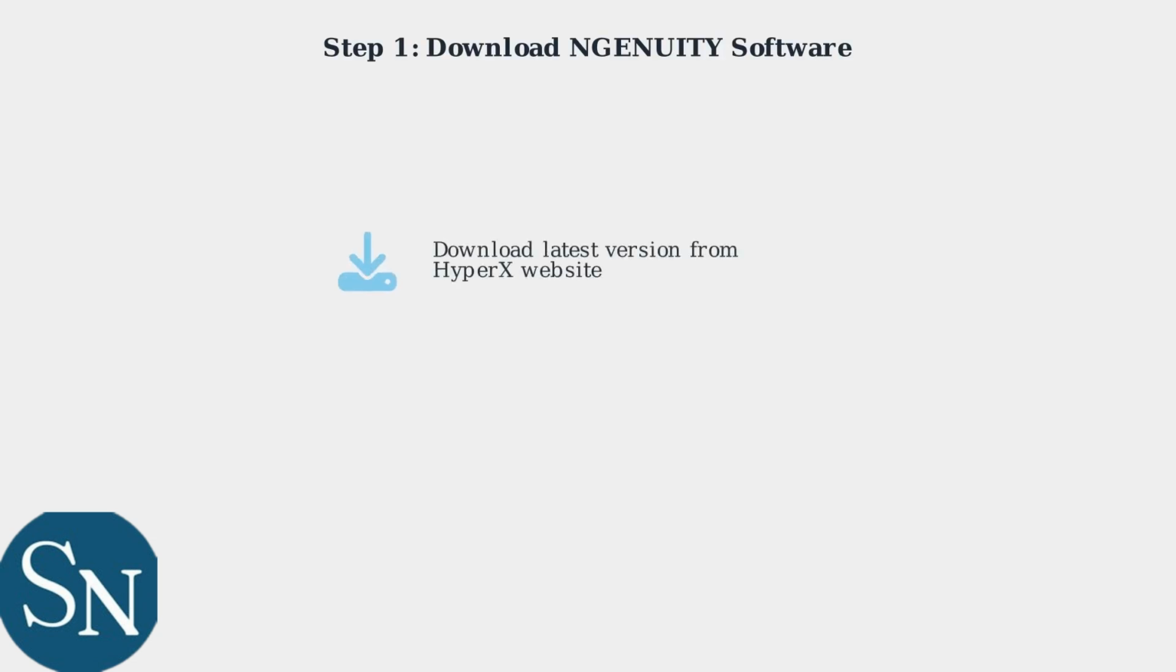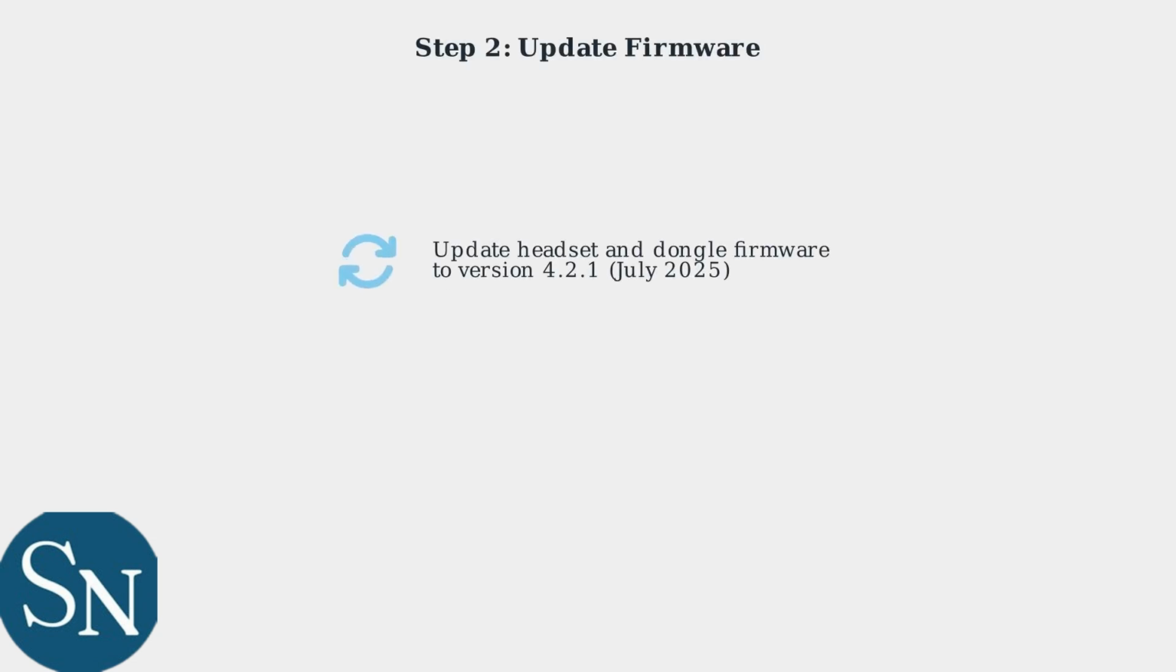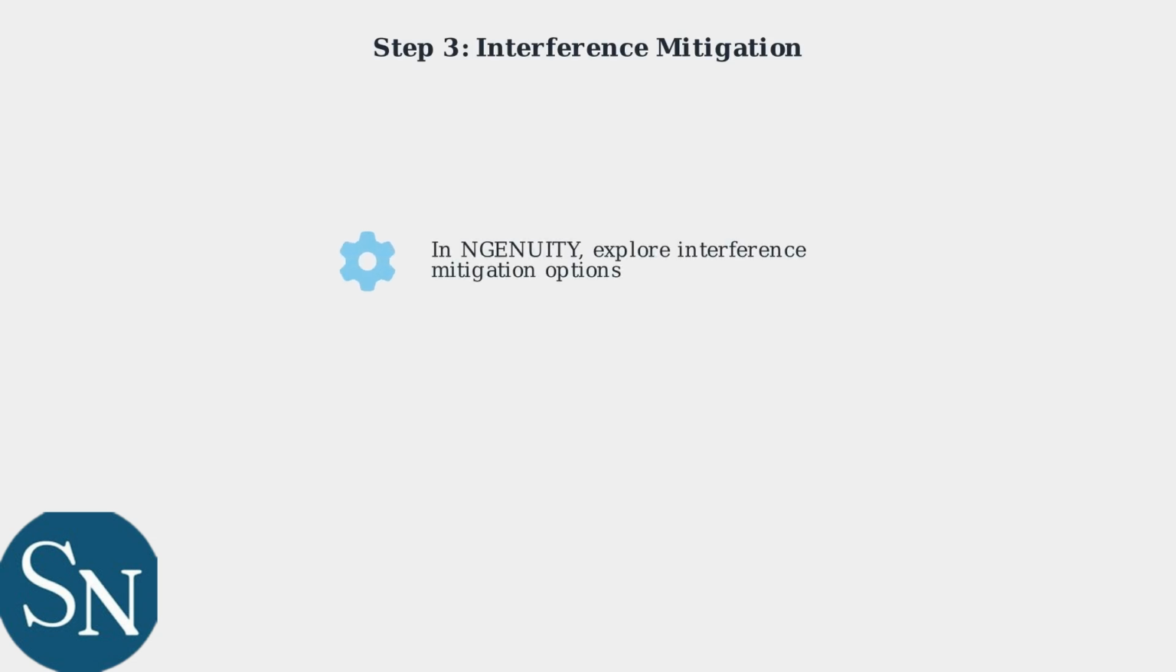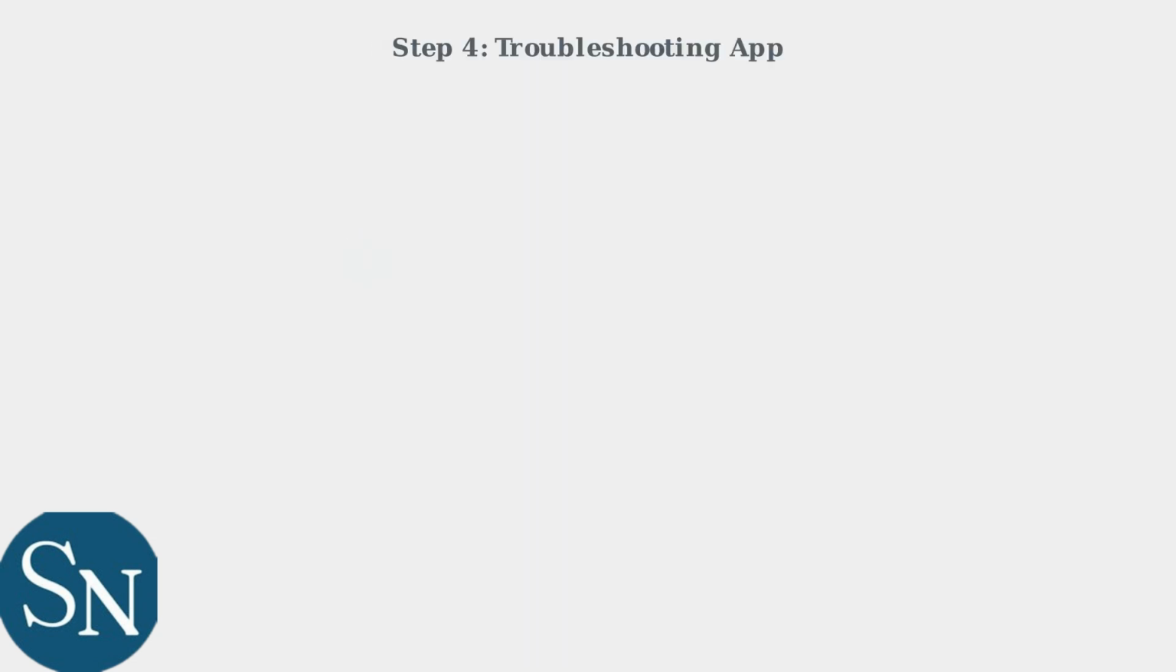Download and install the latest HyperX Ingenuity software from the official HyperX website. Update the firmware for both the headset and the dongle. The latest version 4.2.1 includes improved signal stability and error correction. In Ingenuity, explore interference mitigation options if available. Windows and Mac OS users can also use the dedicated Troubleshooting app from HyperX.